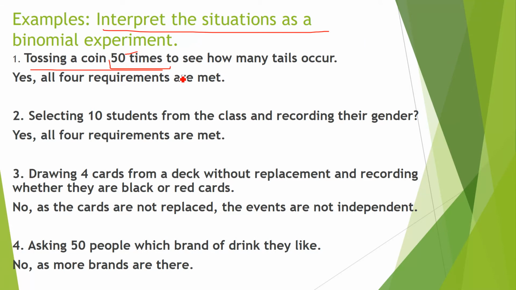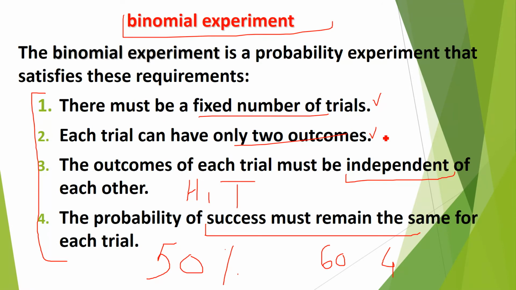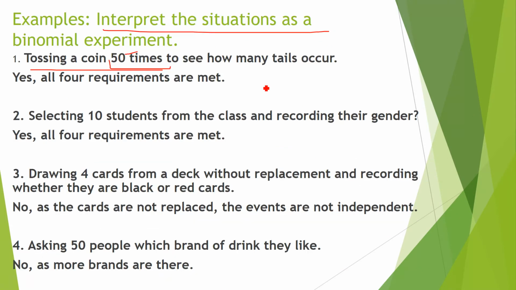Second is when you flip a coin, there are only two outcomes, head and tail. Yes, head and tail. Second condition also satisfied. Third is outcome of each trial. When you flip a coin 50 times, each time it is independent. And the fourth is the probability of success, means 50% is probability that the head will come and the 50% probability tail will come. So yes, all four requirements are met. It means this is the binomial experiment.